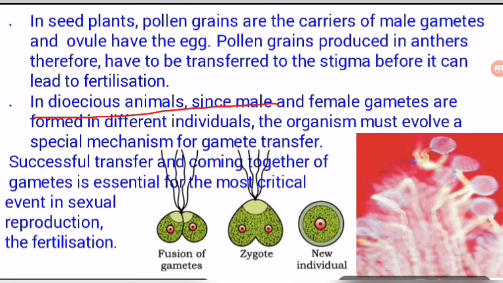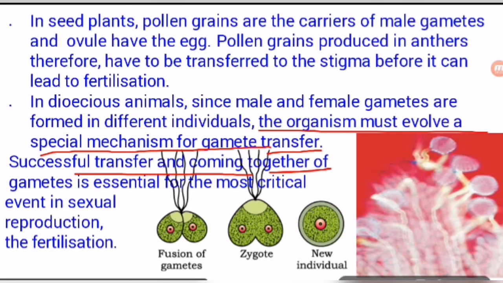In dioecious plants, since male and female gametes are formed in different individuals, the organism must evolve a special mechanism for gamete transfer. Successful transfer and coming together of gametes is essential for the most critical event in sexual reproduction, the fertilization.